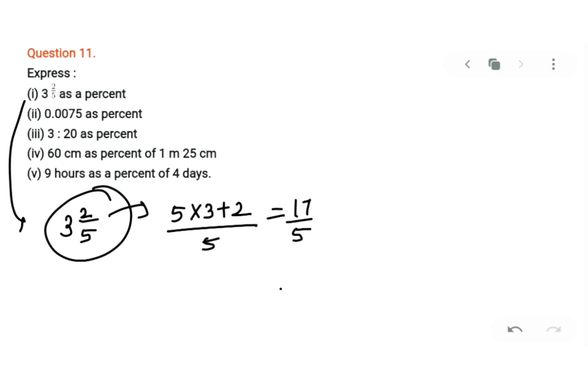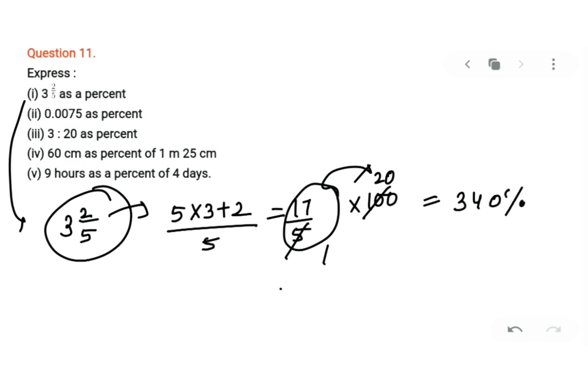And as I said, whenever you want to convert any fraction into percentage, you have to multiply with 100. Now you will go for 5 ones are, 5 20s are, and 17 into 20, that will be 340%. Correct?